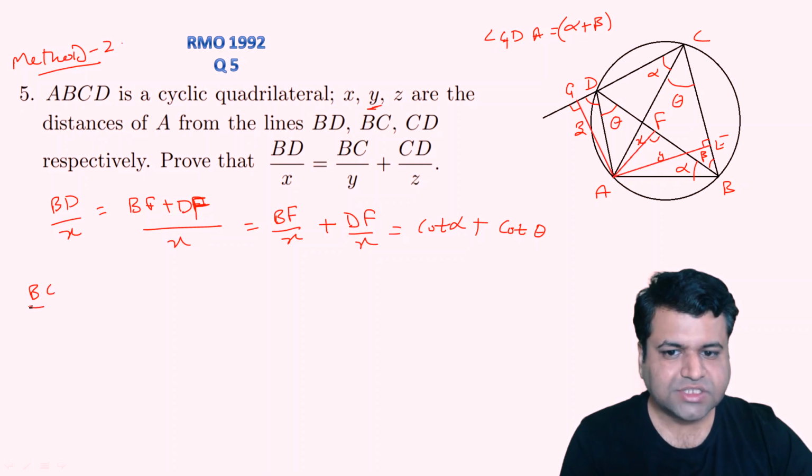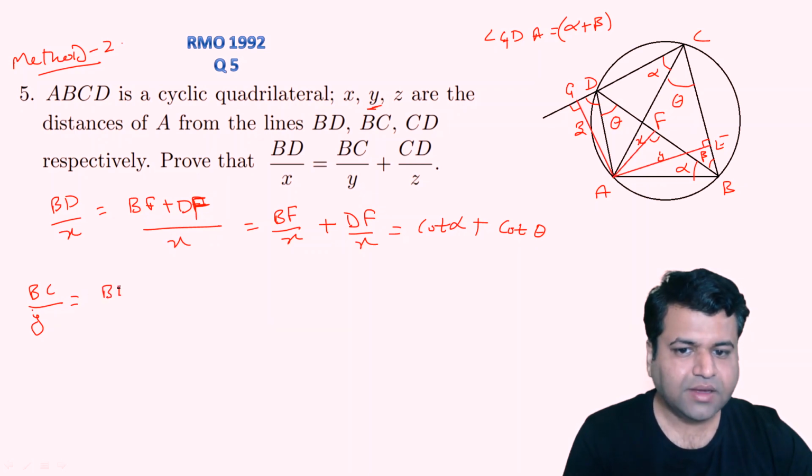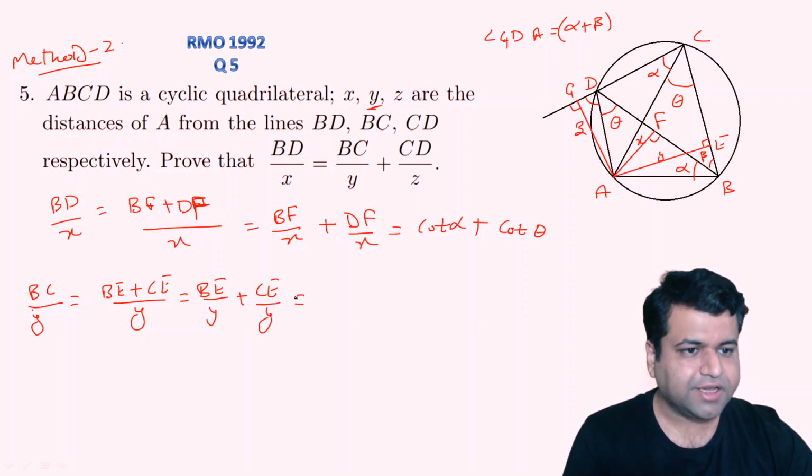Now consider BC upon Y. BC can be written as BE plus CE upon Y. So that is nothing but BE upon Y plus CE upon Y, right? Now what is BE upon Y? It will be nothing but cot of alpha plus beta, because in triangle AEB you can see angle B is nothing but alpha plus beta. Plus, what is CE upon Y? It will be nothing but cot theta, right?